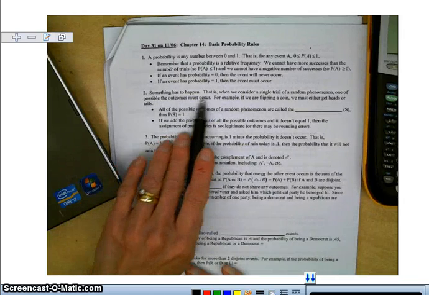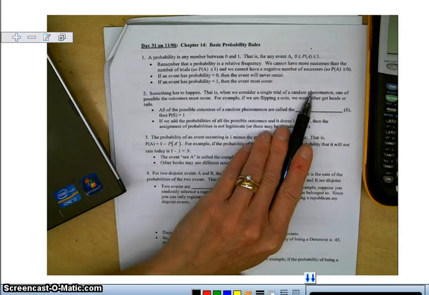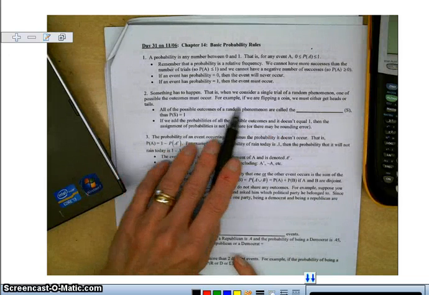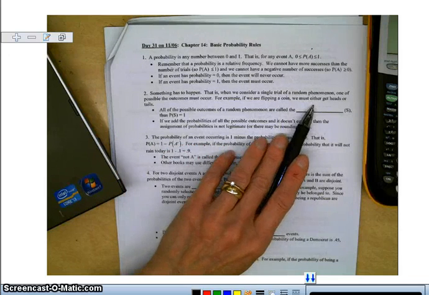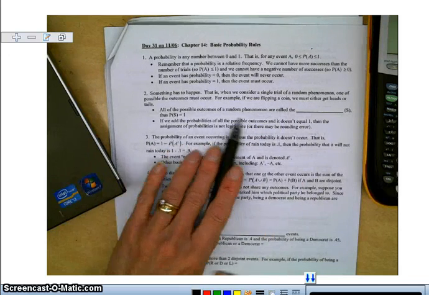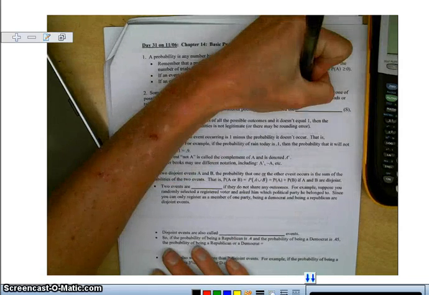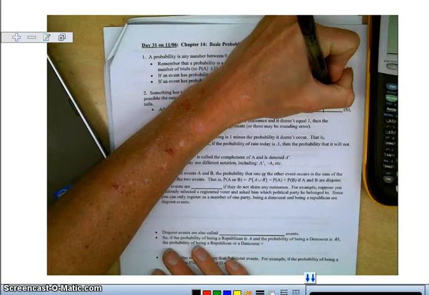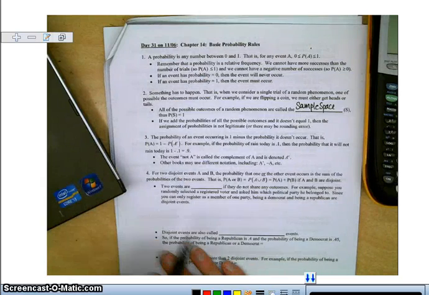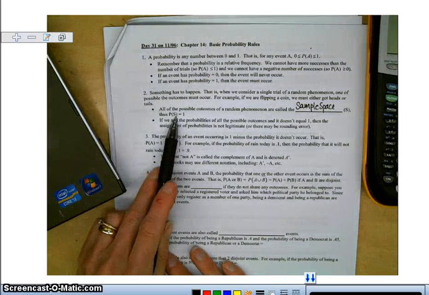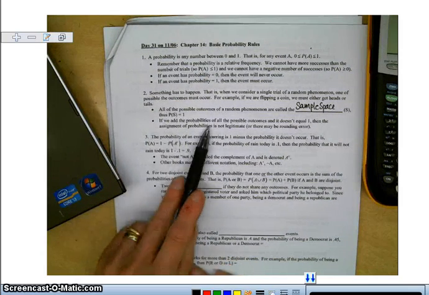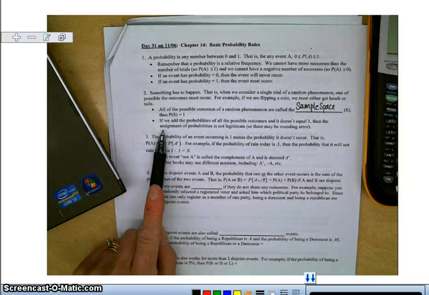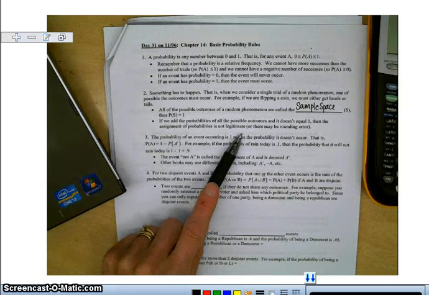That is, when we consider a single trial of a random phenomenon, one of the possible outcomes must occur. For example, if we're flipping a coin, we must either get heads or tails. All the possible outcomes of a random phenomenon are called the sample space, or S. Thus, the probability of getting all the sample space is 1. If we add the probabilities of all the possible outcomes and it doesn't equal 1, then the assignment of probabilities is not legitimate, or there might be a rounding error.